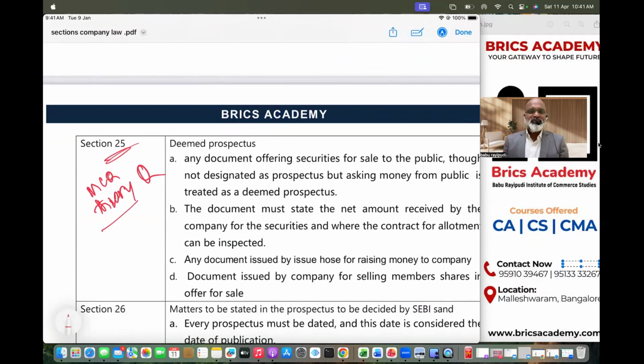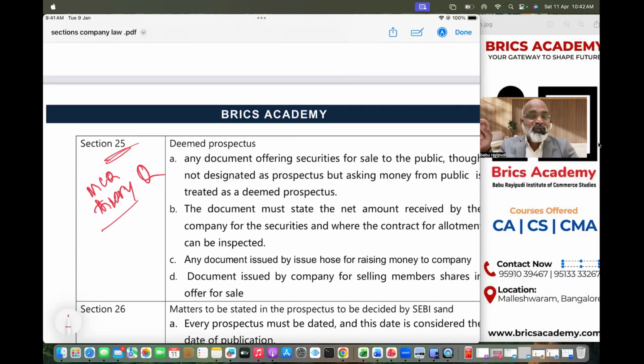Usually, a prospectus is a document issued by a company in which the company asks for money from the public. It could be a document, a notice, an advertisement, a circular, a brochure, or a booklet. Usually, when I issue a prospectus, I will put the title on top of the booklet as prospectus. Like a textbook of company law has the heading Company Law 2013, similarly when I issue a prospectus, I will put the title as prospectus.